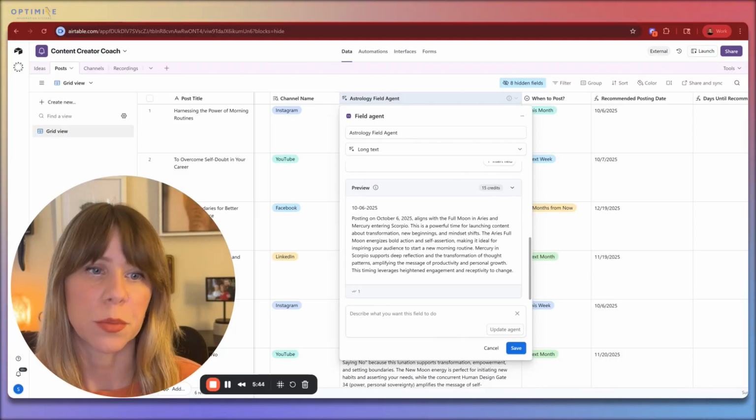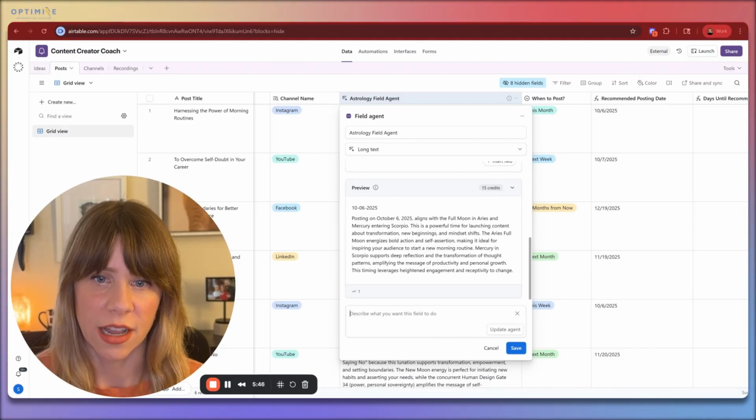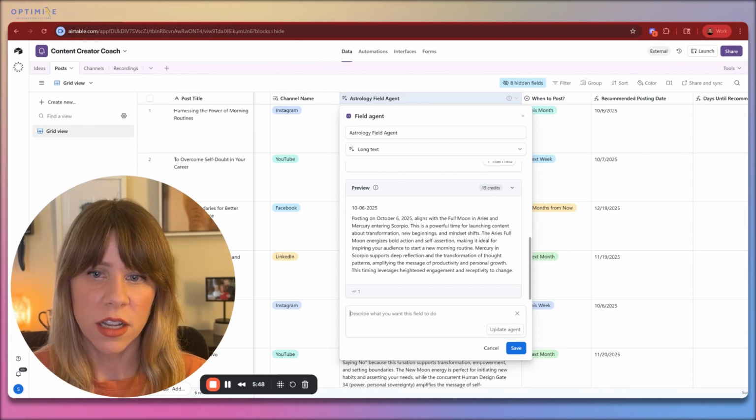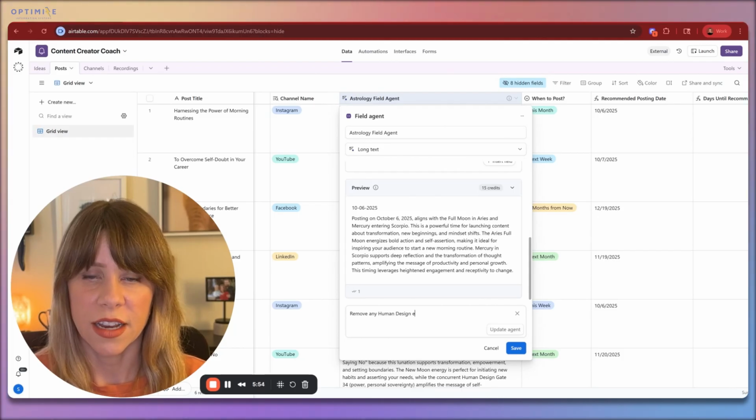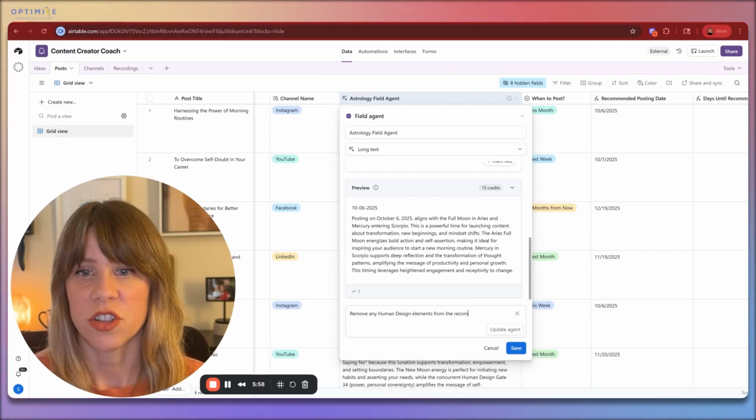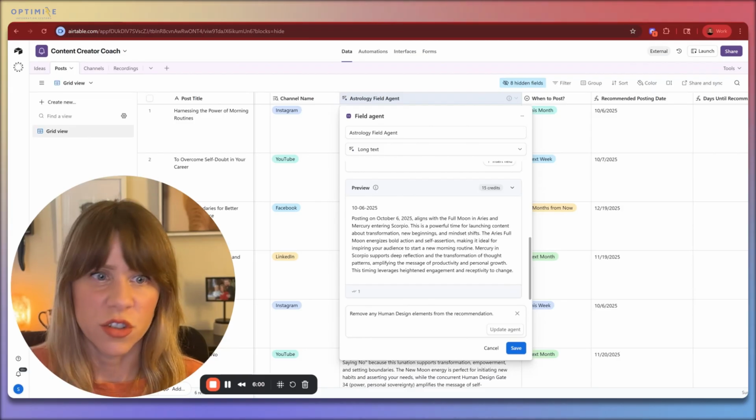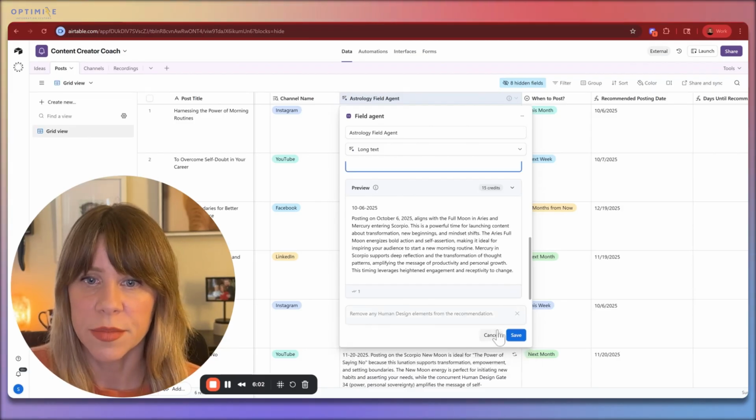So let's say, for example, we don't want this to use human design. You can tell this box here, remove any human design elements from the recommendation. You can use your simple language. So let's update agent.